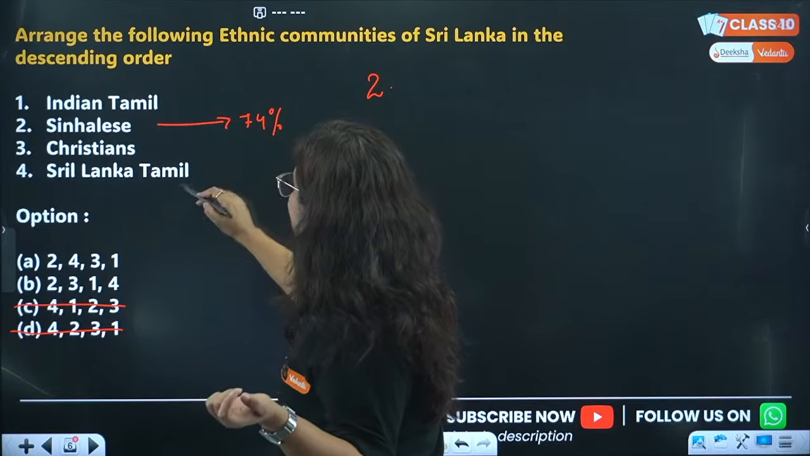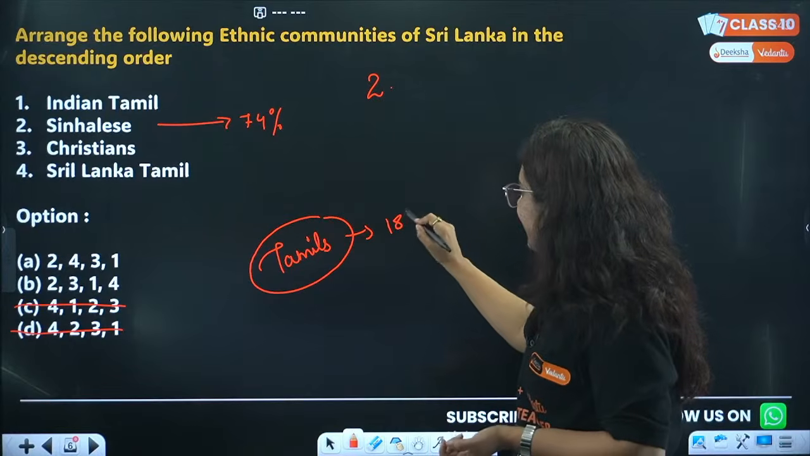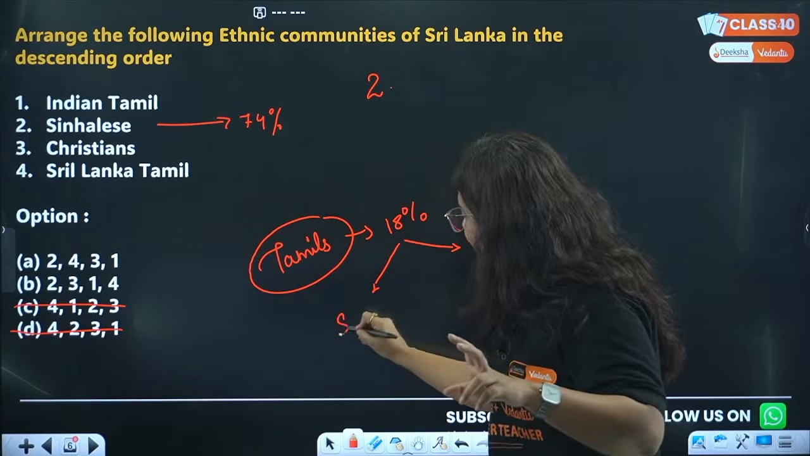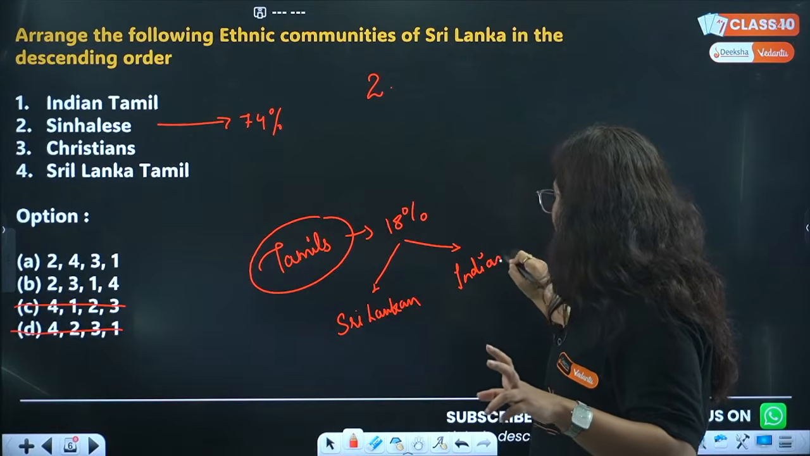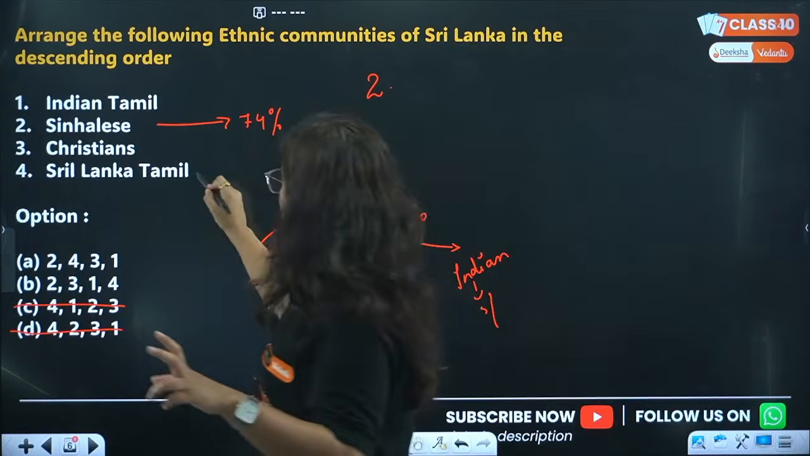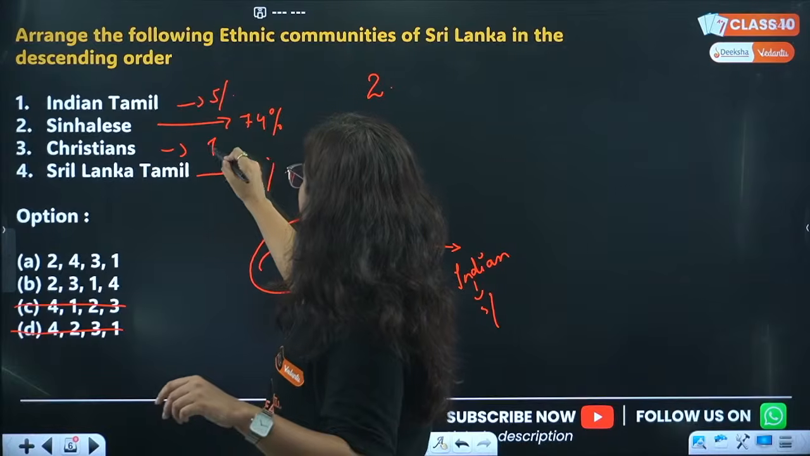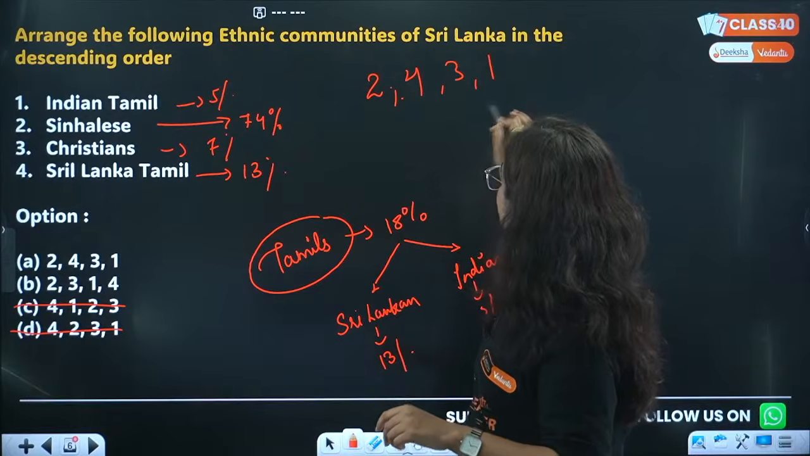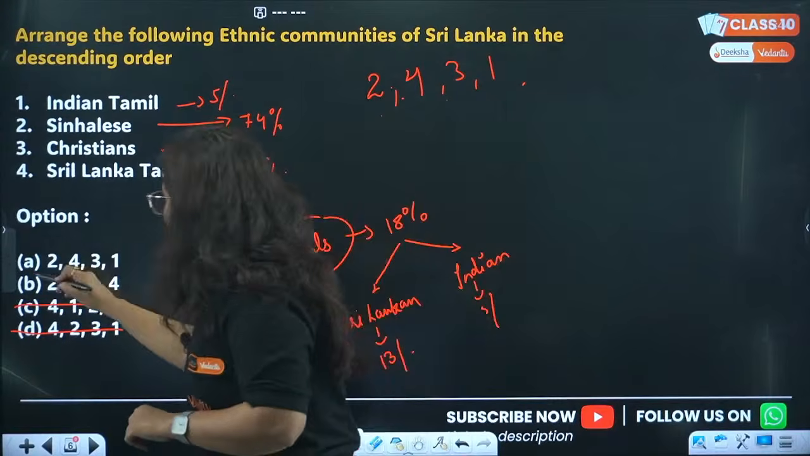Indian Tamils, Sri Lankan Tamils. So beta, Tamils all together were 18%, out of which there were 2 groups. One is Sri Lankan Tamil and the other one was Indian Tamil. The Sri Lankan Tamils were 13% and Indian Tamils were 5%. However, Christians were 7%. So after 74, we will have the 4th number, 3, and 1: so 2, 1, 4, 3. Now, what is true for 3, 1? Yes, A is the correct answer.